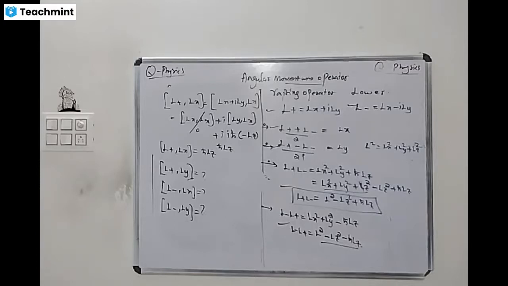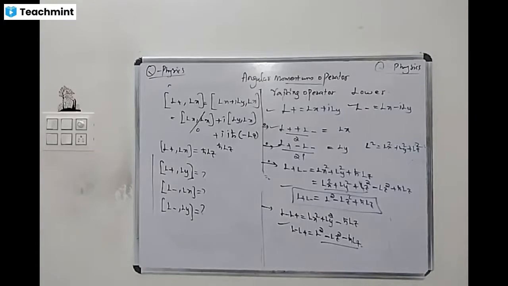L plus L minus multiplication is L squared minus Lz squared plus h cross Lz. L minus L plus is equal to L squared minus Lz squared minus h cross Lz. The commutation of L plus and Lx is h cross Lz. We have to find the rest. Good ma'am.